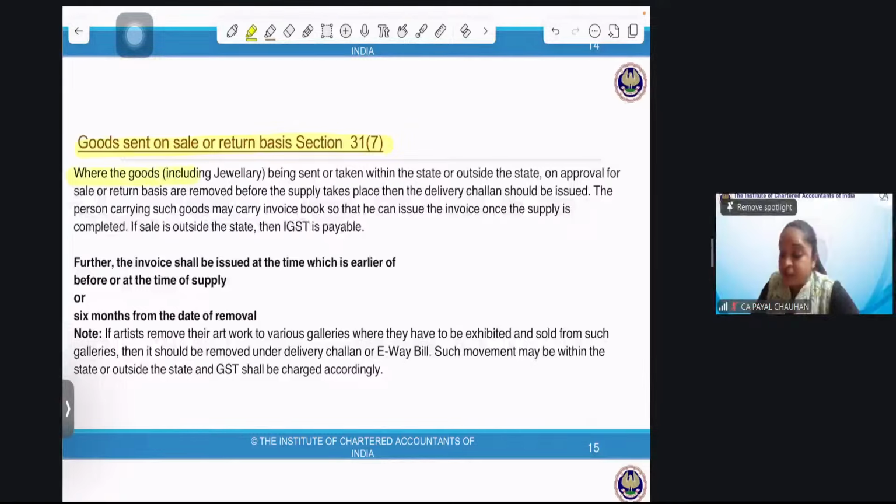Now, where the goods, including jewelry, are being sent or taken within the state or outside the state. Can be any case. The jeweler can be from the same state or the other state on approval.